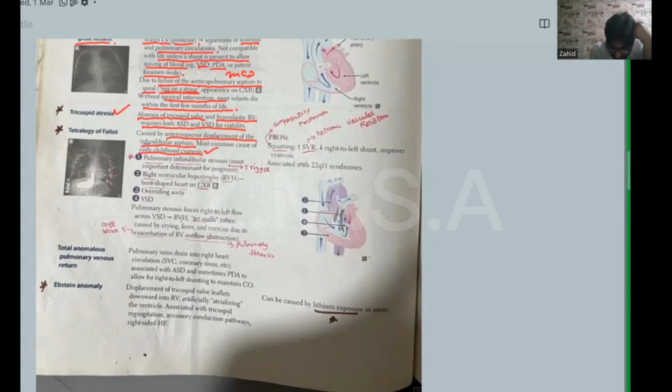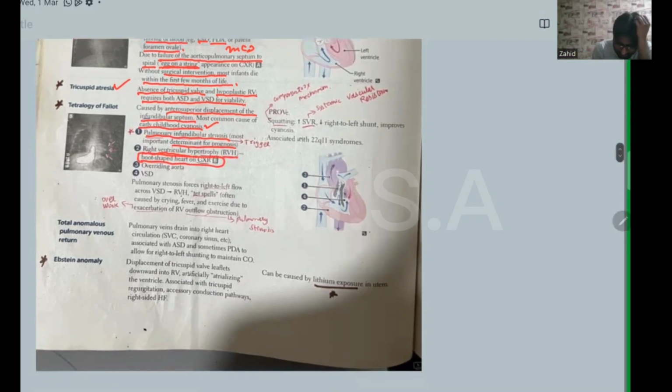One is pulmonary infundibular stenosis, most common, the important determinant of prognosis. If the pulmonary stenosis is less, then the prognosis is good. If the pulmonary stenosis is more, then the prognosis is worse. Right ventricular hypertrophy is the second component, and boot-shaped heart on chest X-ray is a hallmark of tetralogy of Fallot. Next, the third component is overriding aorta, and the fourth component is VSD, ventricular septal defect.